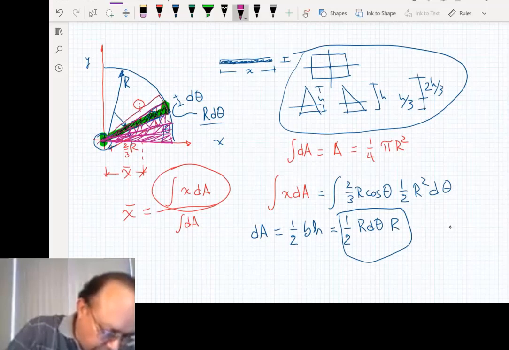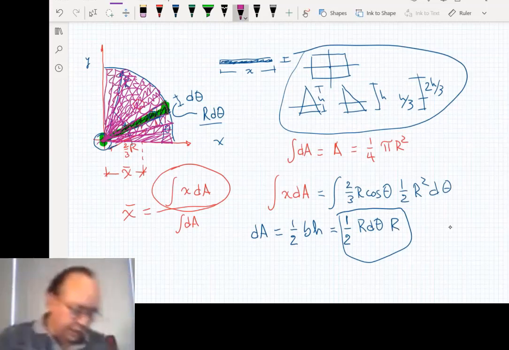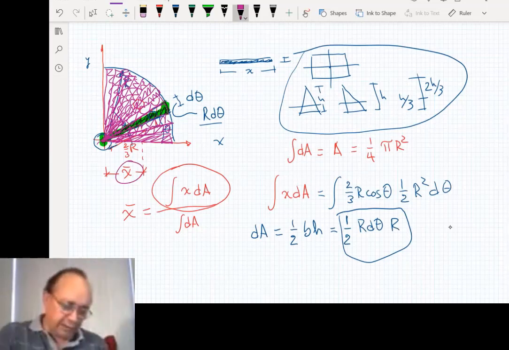It is an infinite number of triangles. These are triangles that are very little. I am drawing them really big. They are infinitely small. If you take the center of gravity or the first moment of all those little areas, and divide by the total area, we will find x bar.